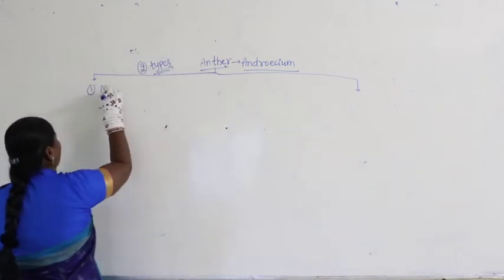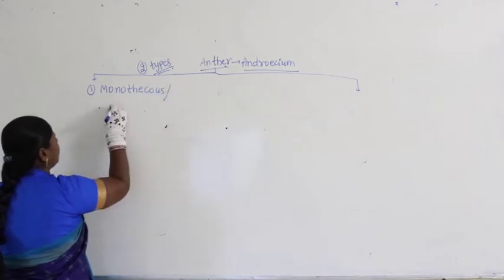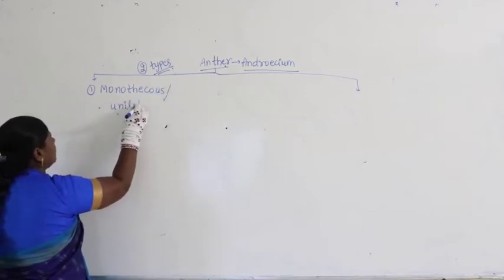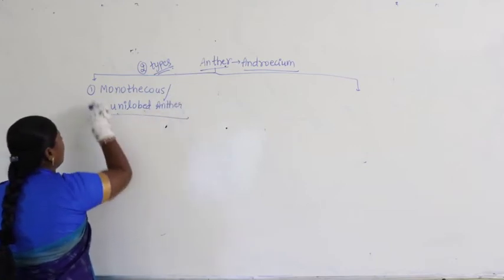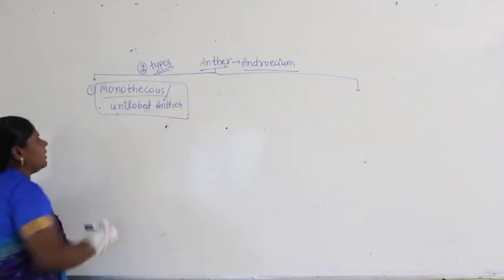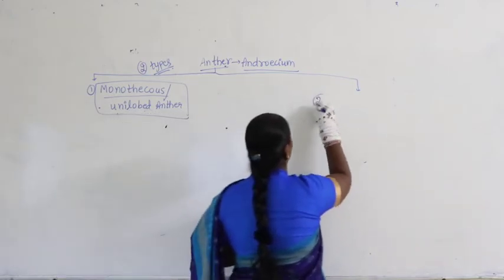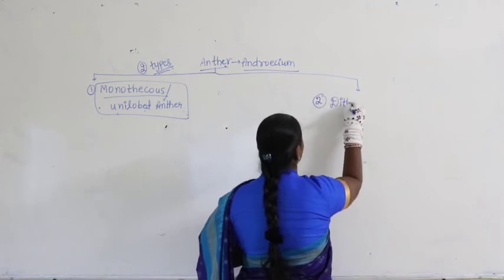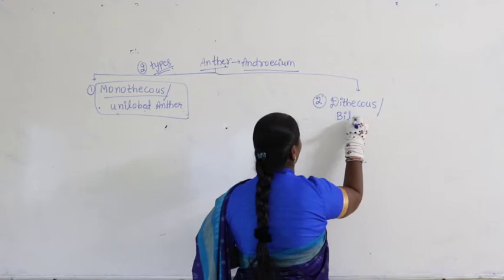First one is called monothecous, or unilobed anther. And the second one is called dithecous or bilobed anther.